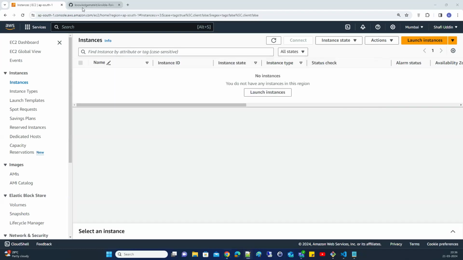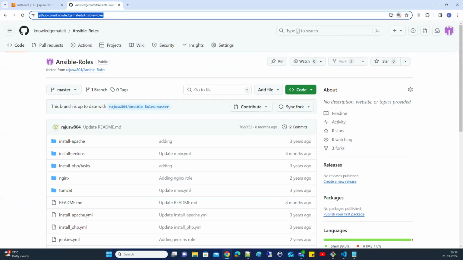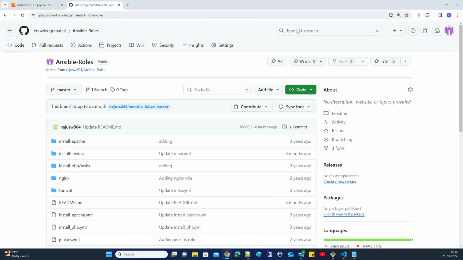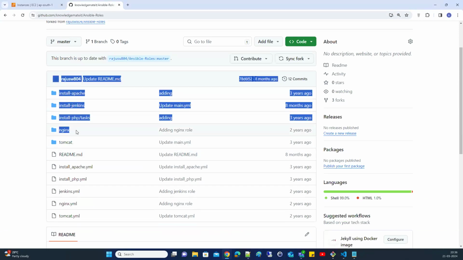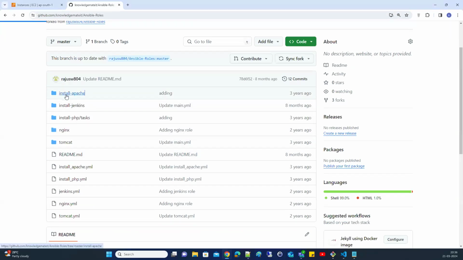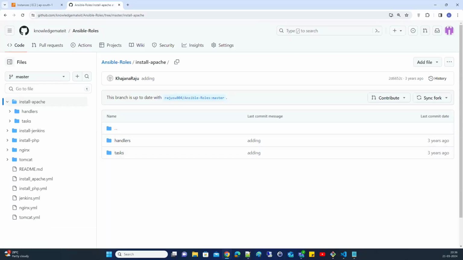So let's see some roles. This is the Ansible roles repository, where I kept some important roles which can be useful for you. These are some role-related folders.